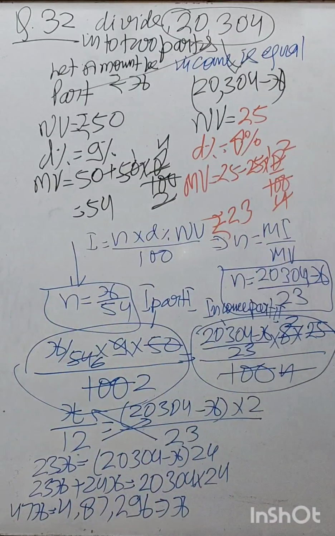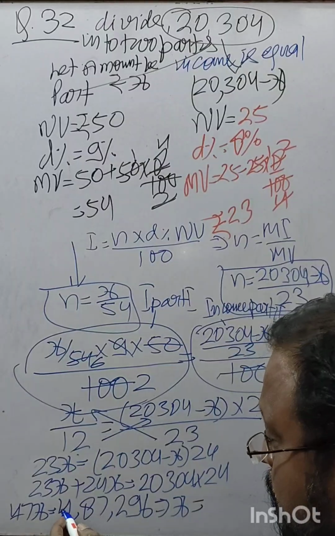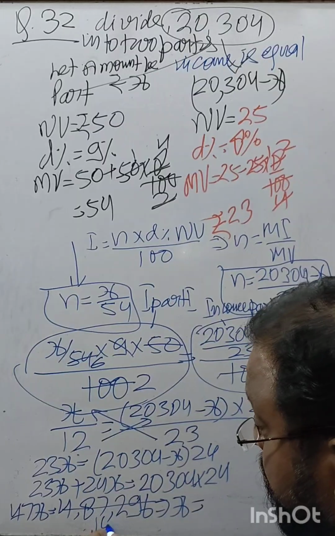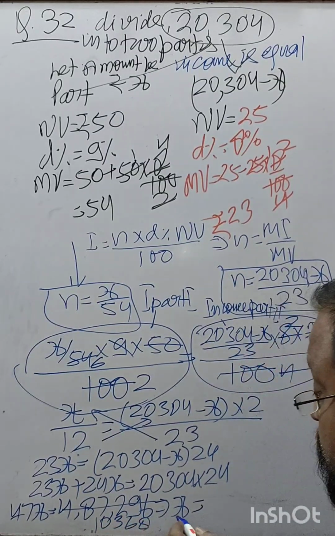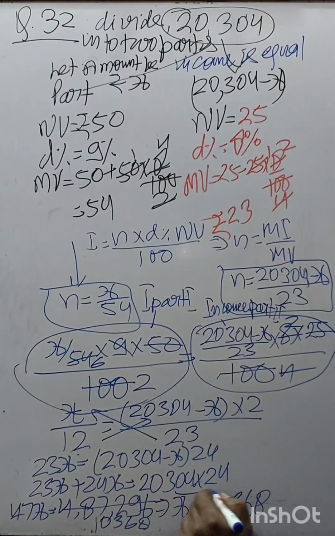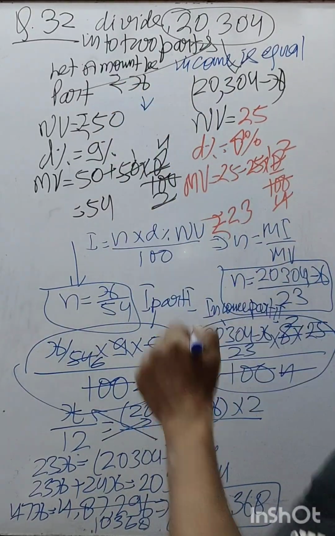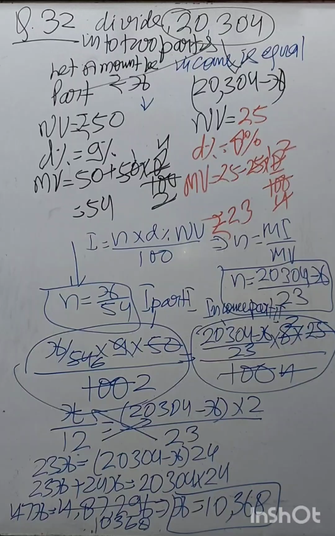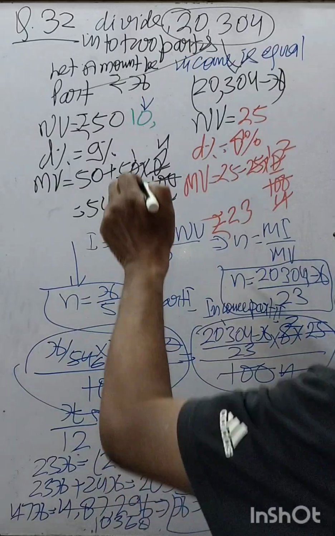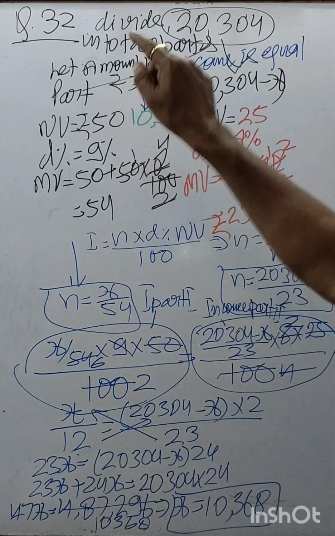When you solve this, you get 10,368. So x is 10,368. Right? So the value of x is 10,368.